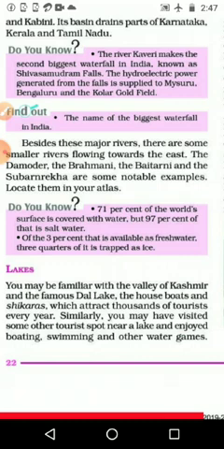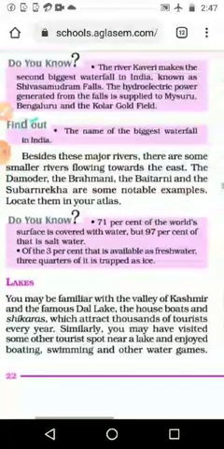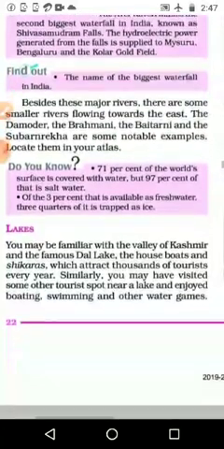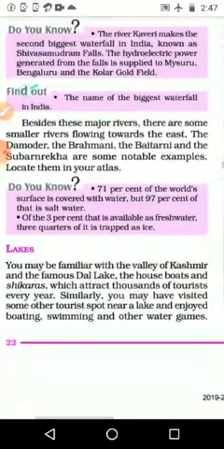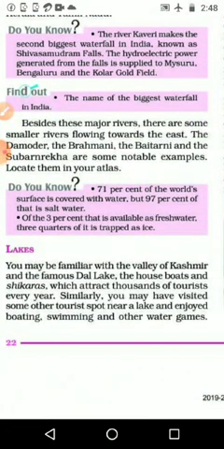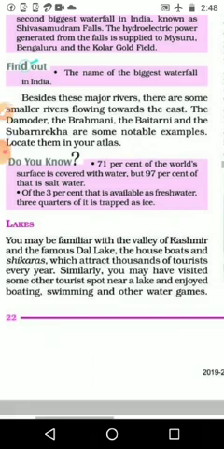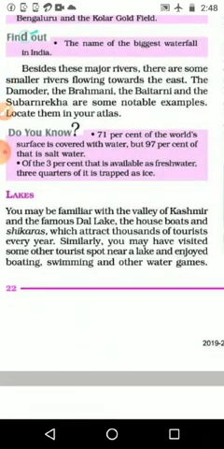A hydroelectric generator is there, and we distribute electricity to Mysore, Bangalore and Kolar gold field, because the gold field needs maximum electricity. Then find out your activity: the name of the biggest waterfall in India.